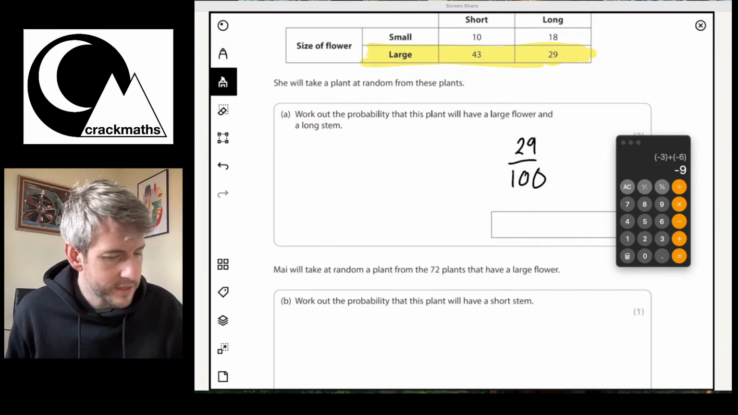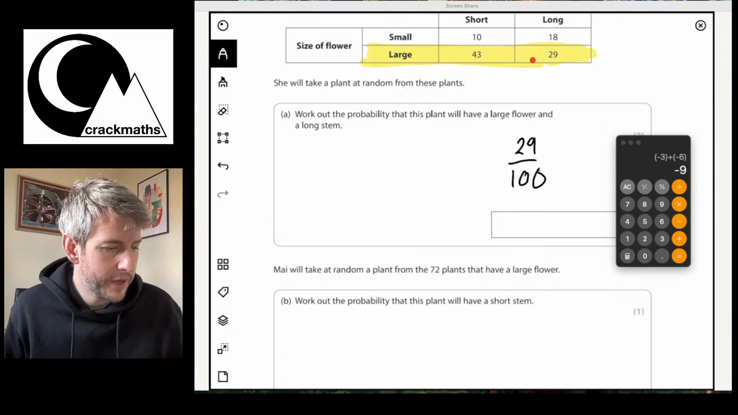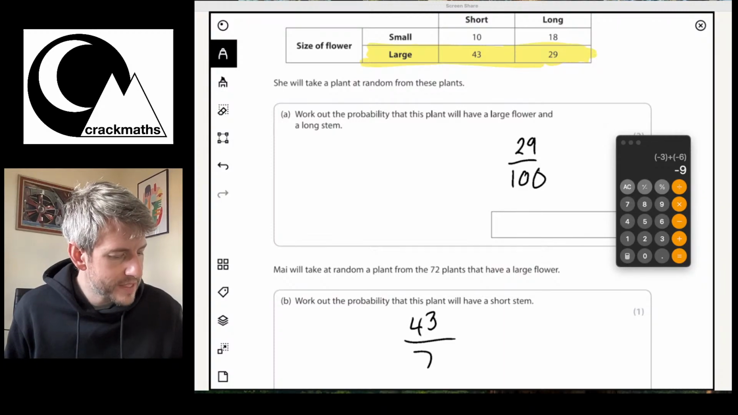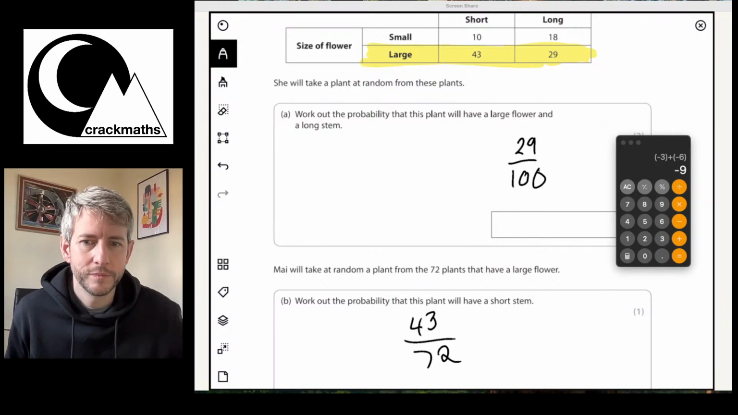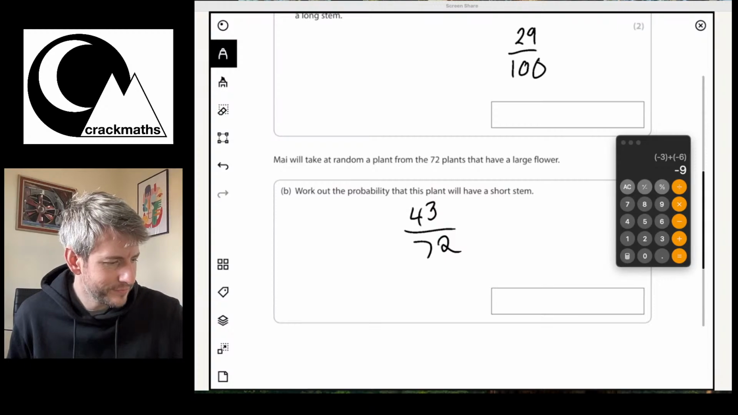Okay, so a short stem is going to be, we're going to have 43 of them have a short stem out of the 72. Okay, and that's that. Okay, great. Let's have a look at another question.